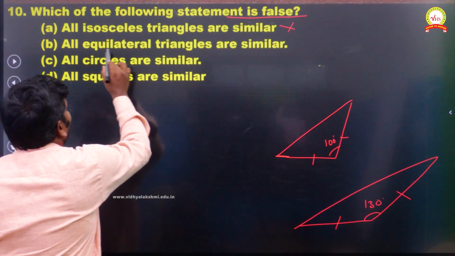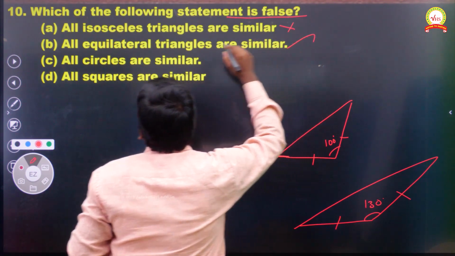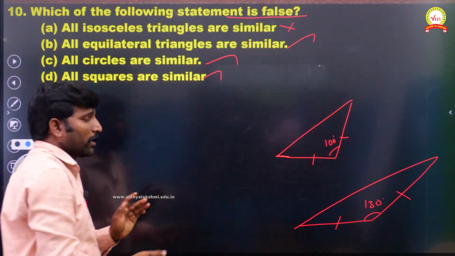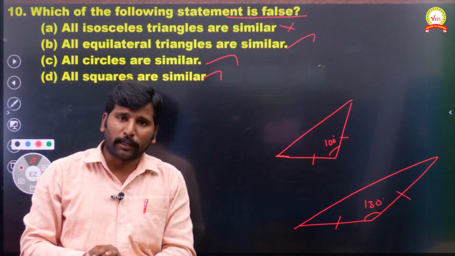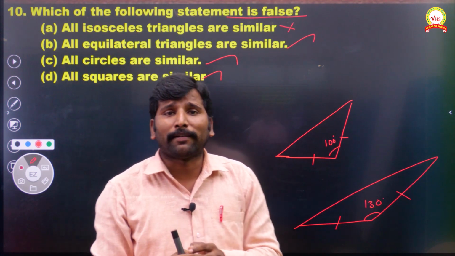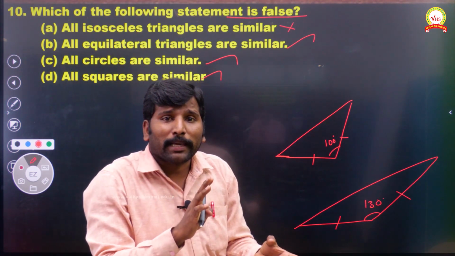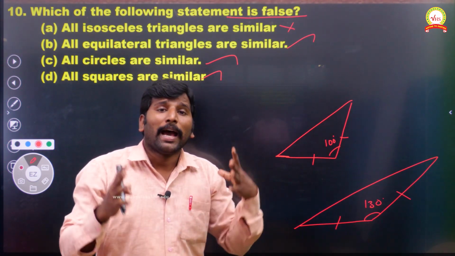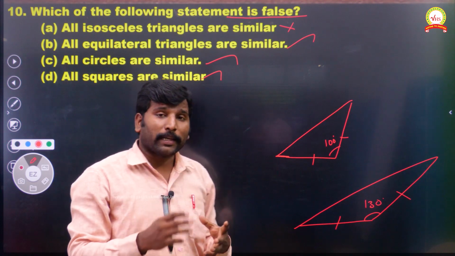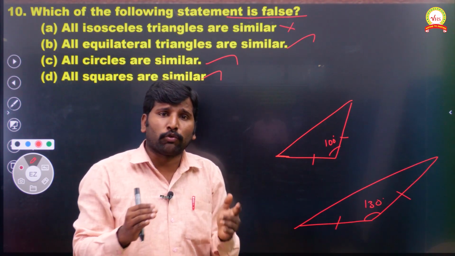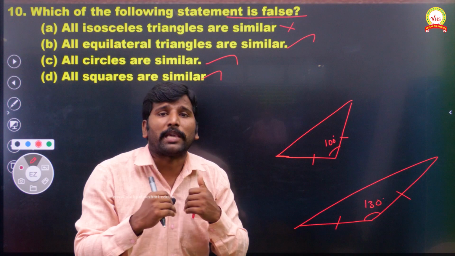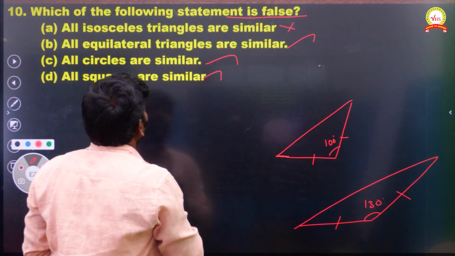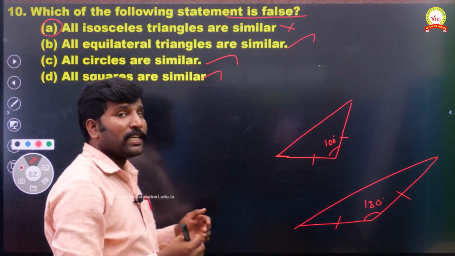Now, all equilateral triangles are similar. Yes, this is correct. All circles are similar. Yes, this is correct. All squares are similar. Yes, this is also correct. As per the definition, similar means having the same shape but not the same size. Size will differ, but shape is very important. At the same time, when you divide the corresponding sides, you should get an equivalent ratio and the angles should be equal. That is not satisfied in isosceles triangles. So the false statement is A. Option A is our required answer.